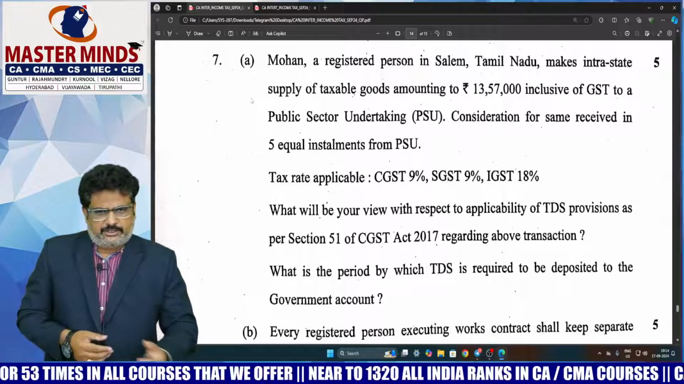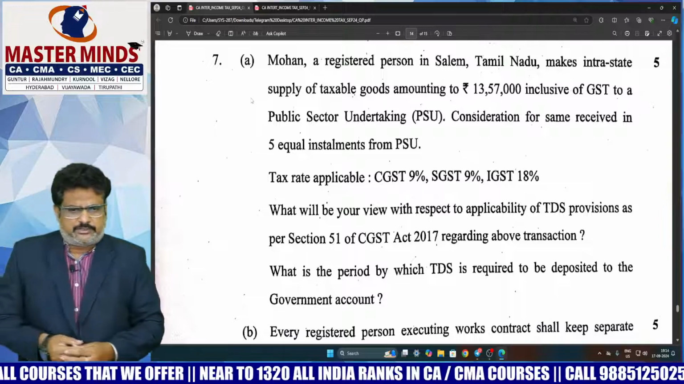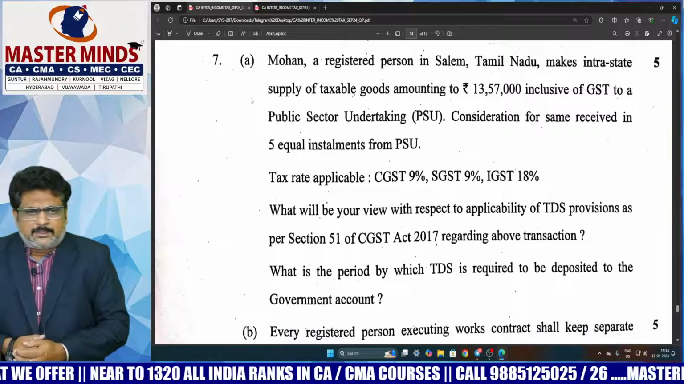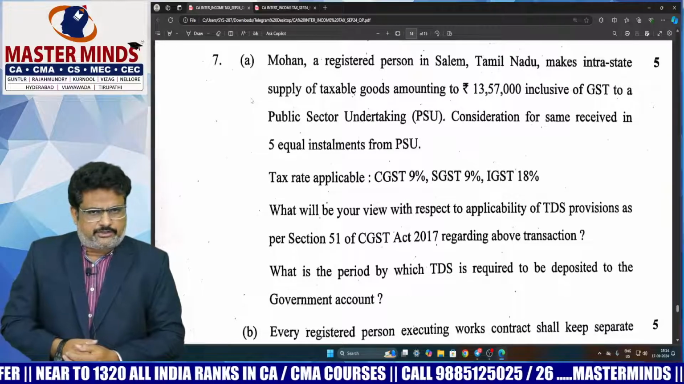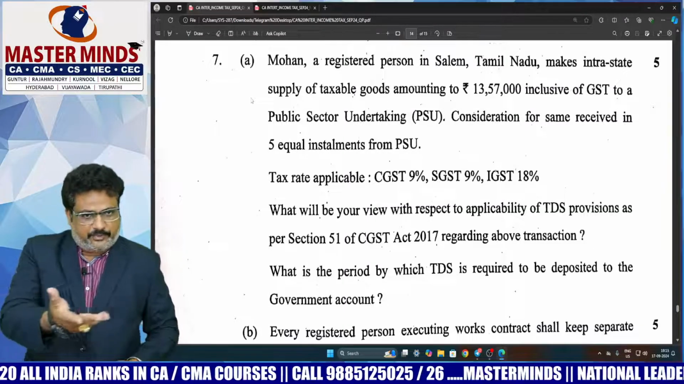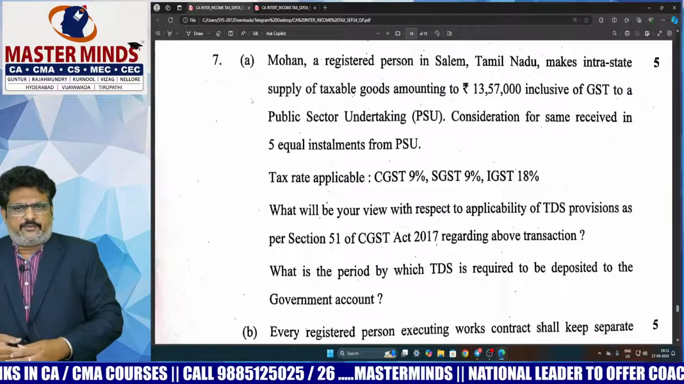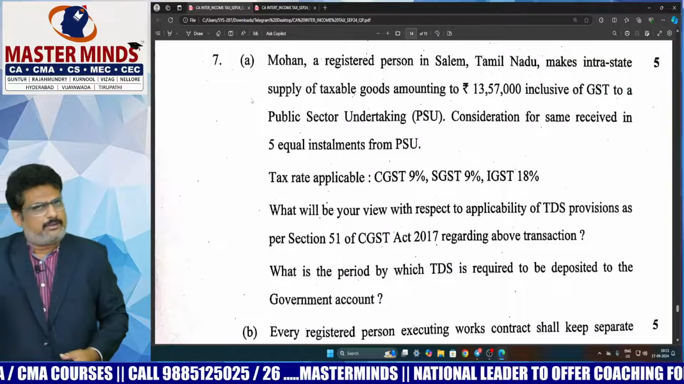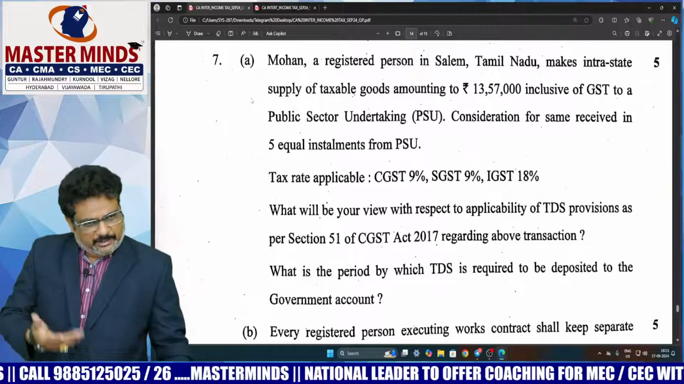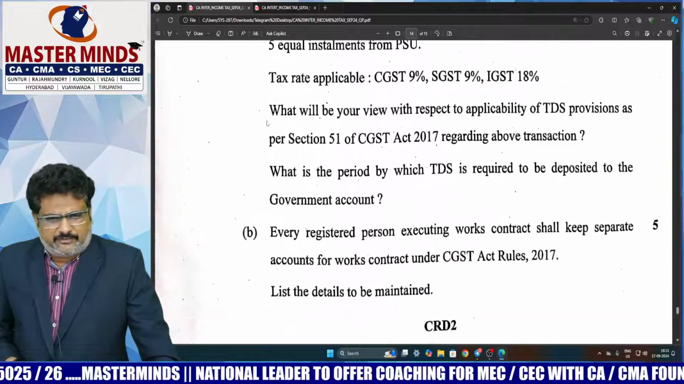And the 7th question is with respect to TDS. If you have the conceptual knowledge regarding that, definitely you can write the answer for this question. Because inclusive of GST it was given, first you need to exclude the GST amount. If it is more than 2.5 lakhs, TDS provisions are applicable. It is a notified person, a PSU, and therefore even though the amount is received in installments, if the contract value is more than the specified limit of 2.5 lakhs, you can do that. Definitely TDS is applicable. And the period means next month 10th. 7A was the easy question.